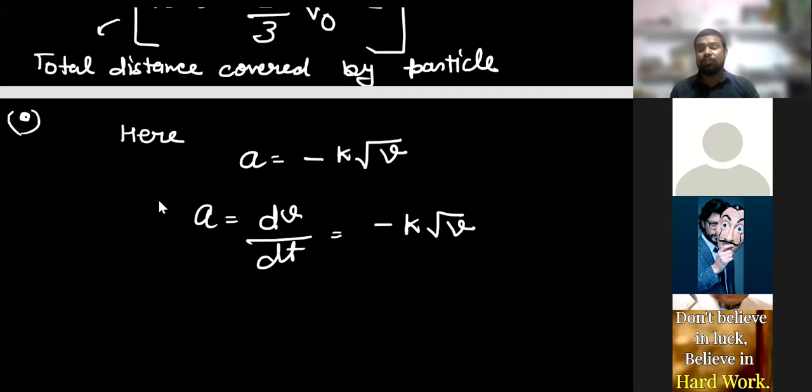Clear, my dear friends? So my dear friends, understand that if acceleration is given as a function of velocity, and the question is asked about total displacement or total distance, then use the formula v dv over dx. If the acceleration is a function of velocity and the question is asked about the time, then please use the formula dv over dt. Clear, my dear friends? Do you understand when you use dv over dt and when you use v dv over dx?